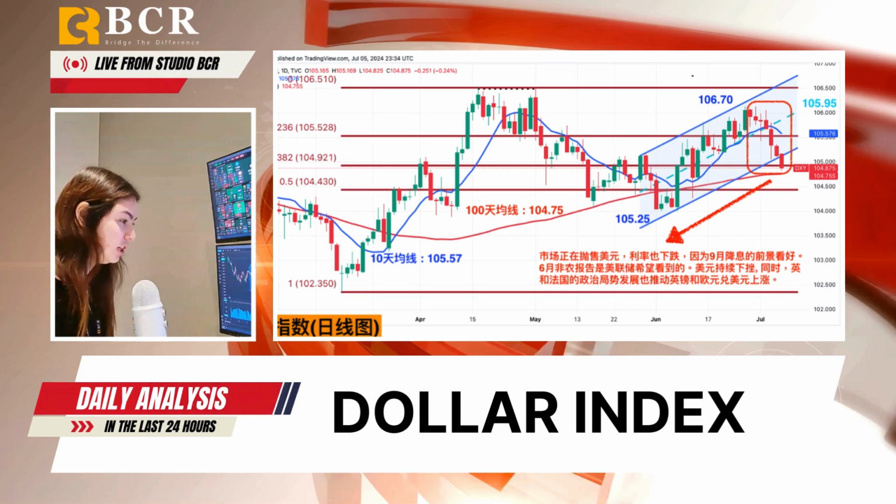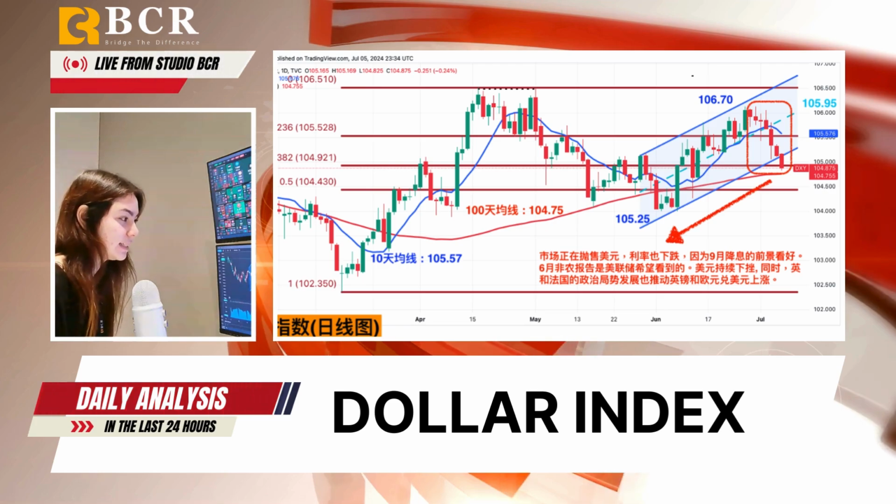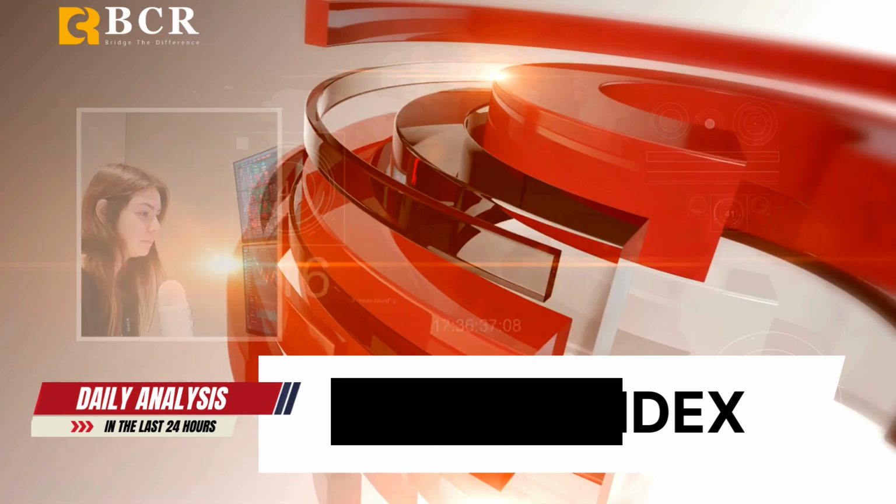For a day moving average, if the index falls further, it could drop to 104.43, 50% Fibonacci retracement level, or even 104 and 103.99, June 7 low. On the other hand, if the 10-day simple moving average of 105.57 is recovered, the next key levels are 105.95, upward channel center axis, and 106.05, last week's high.